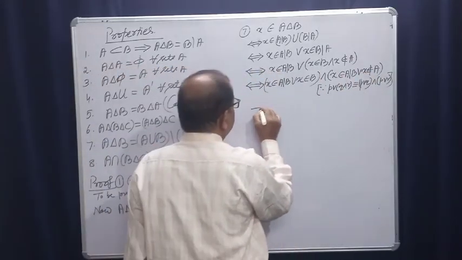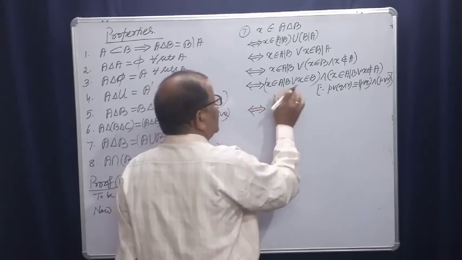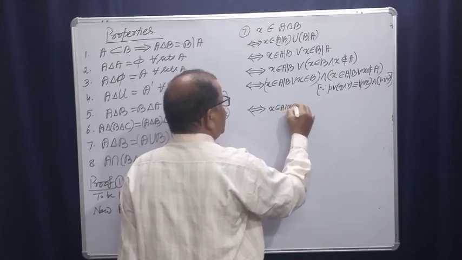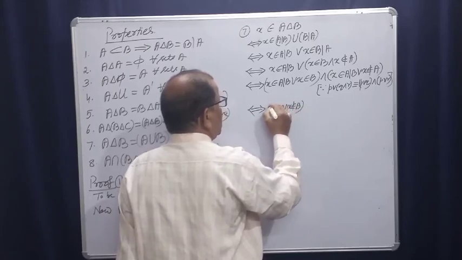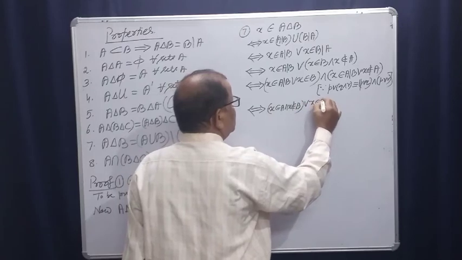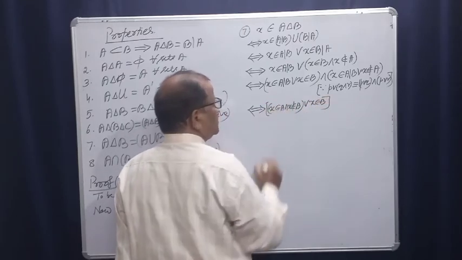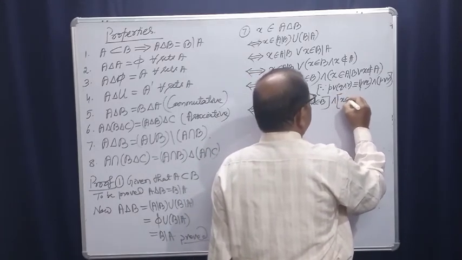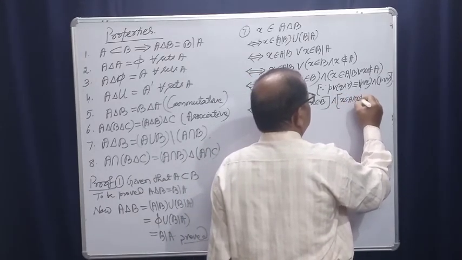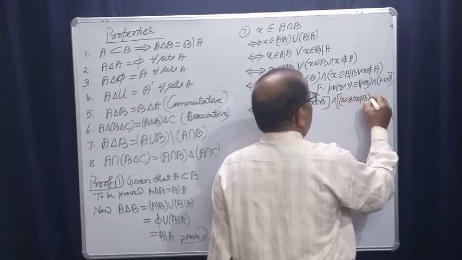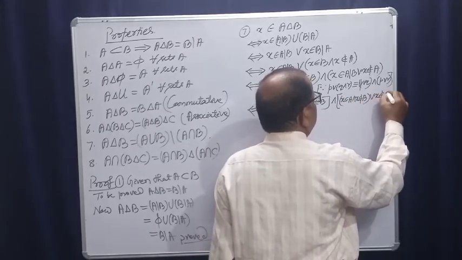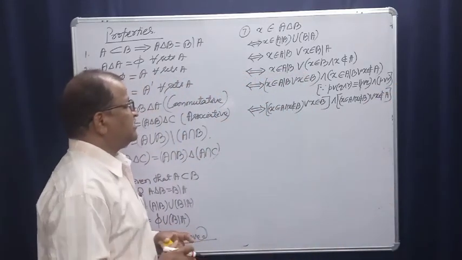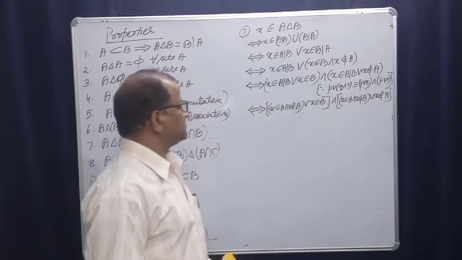And this implies and is implied by, now you expand this, X belongs to A and X does not belong to B, or X belongs to B. Yes, you have expanded it, and this implies X belongs to A and X does not belong to B, or X does not belong to A, right? I have just expanded, simply expand.